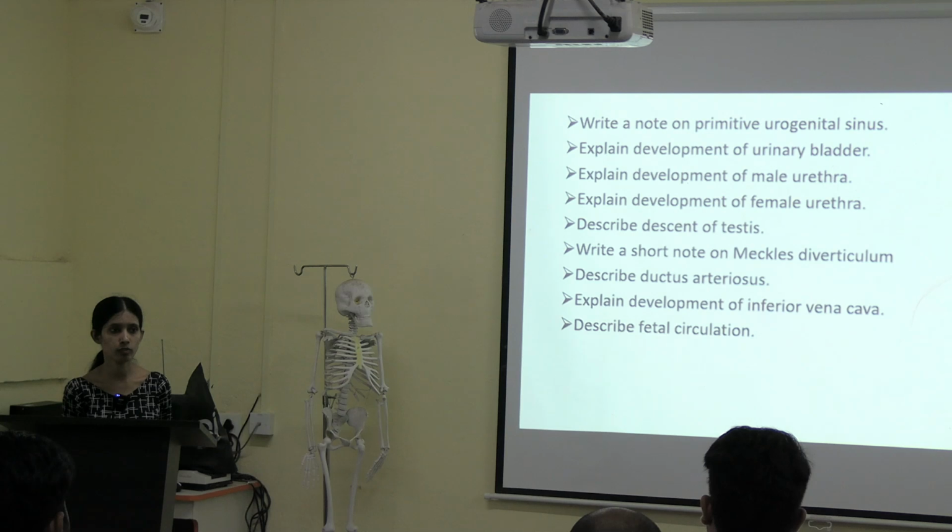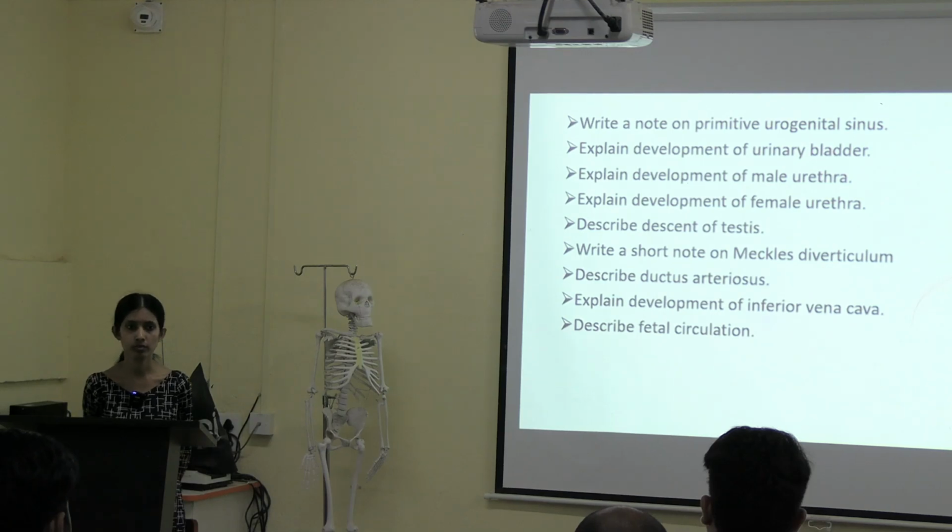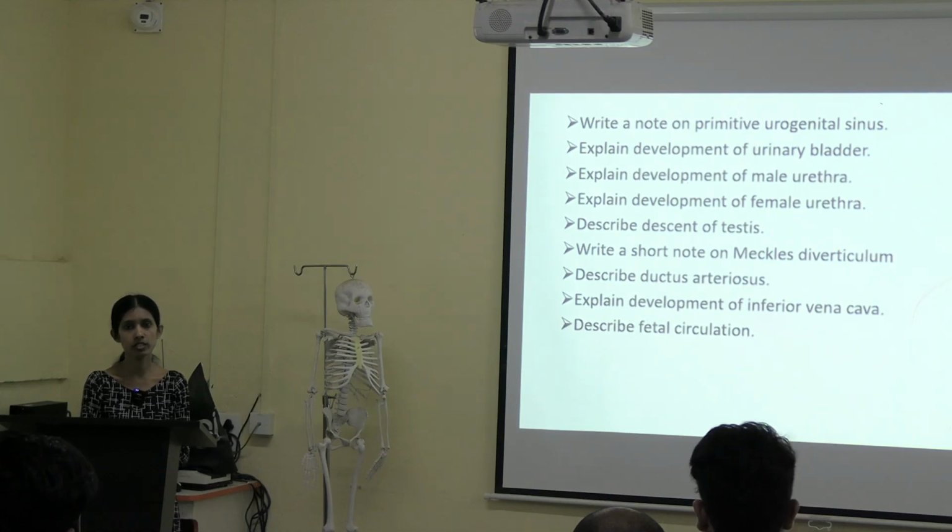For the development of your superior vena cava, only 2 components are involved. So what are those components? And your inferior vena cava has 4 segments, whereas your superior vena cava has 2 segments. Can you name the 4 segments, anyone? Okay, tell me how the development of inferior vena cava takes place. It starts from which week?